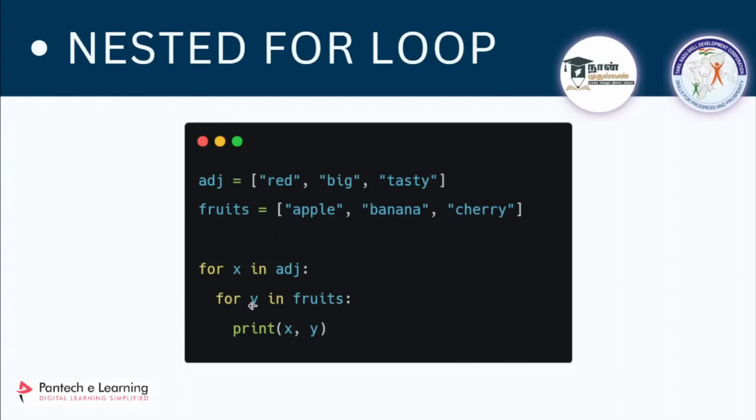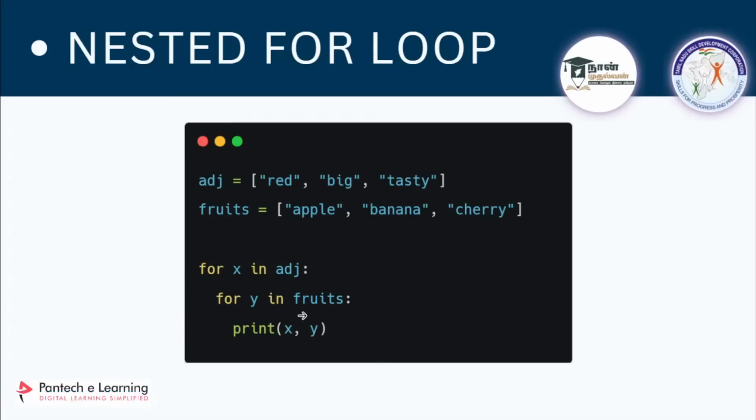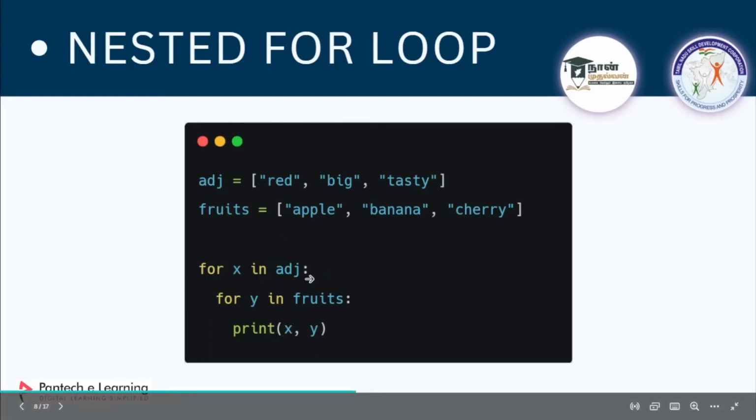So what will be the value of y in the first iteration? It will be apple. So inside that body of this second for loop, I am printing x comma y, which is something like the value of x will be red and the value of y now is apple. It will print red apple.